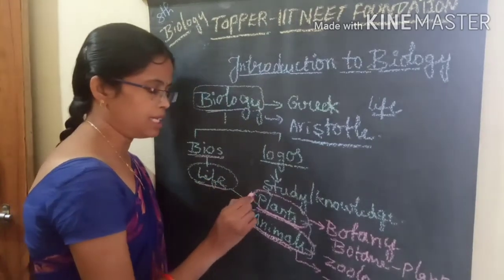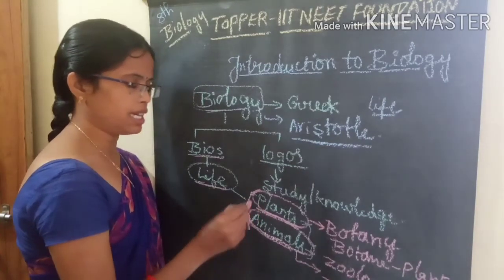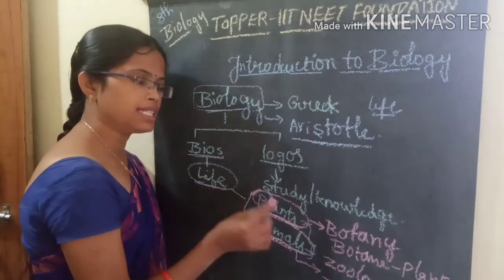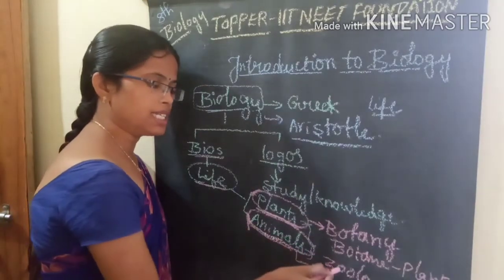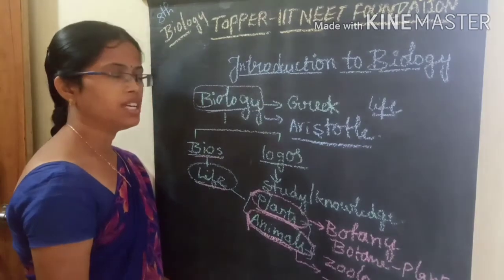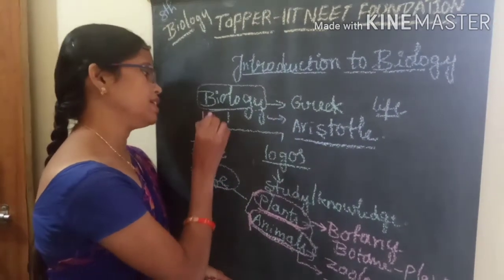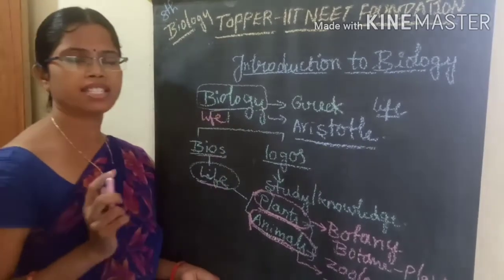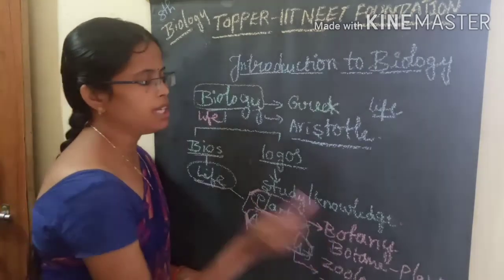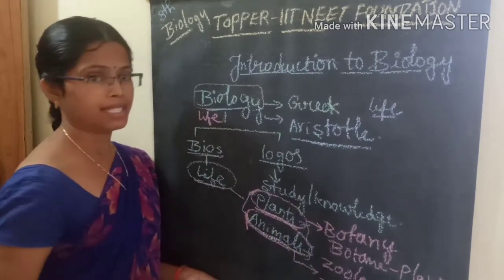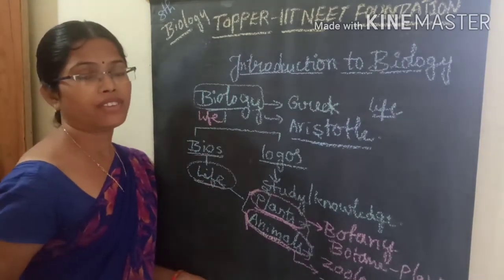One is plant dealing life science and second one is animal dealing science. Plant dealing science is called as botany and animal dealing science is called as zoology. Simply we can say that biology is nothing but study of life. And botany is nothing but study of plants. And zoology is nothing but study of animals.